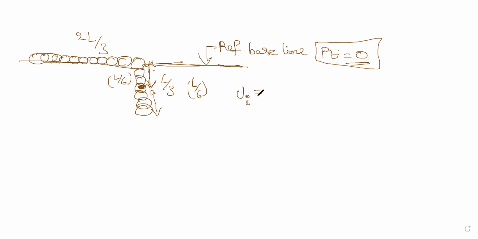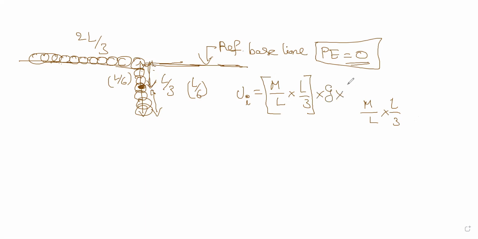So the initial potential energy will be, and what is the length of this entire thing? How do we calculate it? I told you, the mass per unit length times the length of the chain L by 3. That is the mass of the length L by 3, M by L into L by 3, into gravity into height.